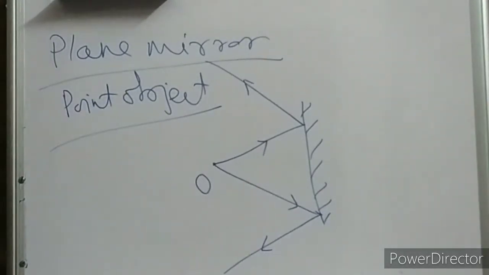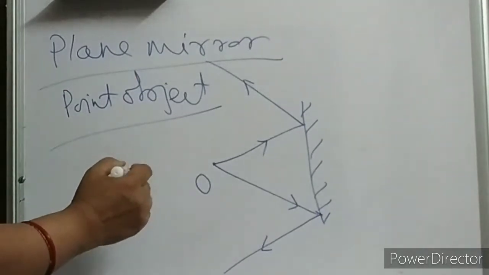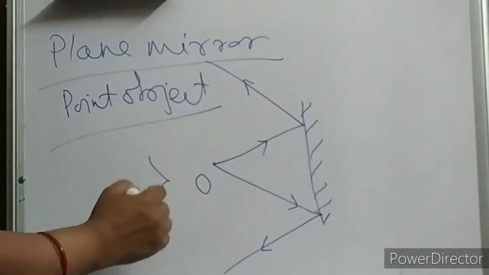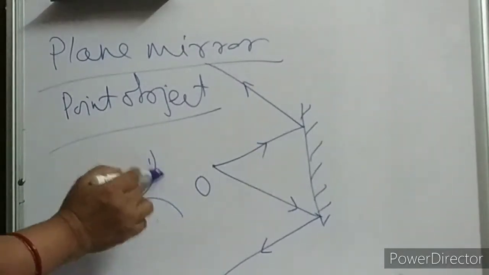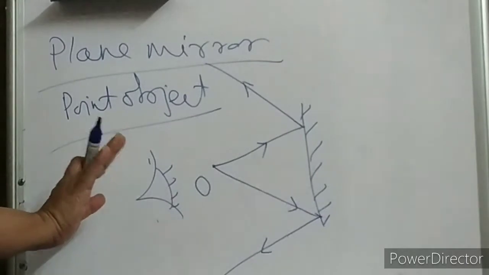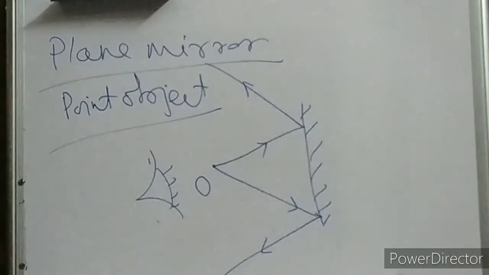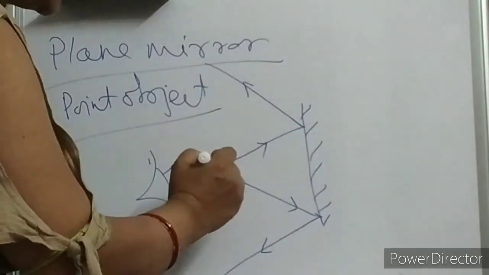And where will we see the image? On that side. Suppose you are standing here, your eyes will be like this. You are looking like this, so where will your image be? Now join the reflected rays.